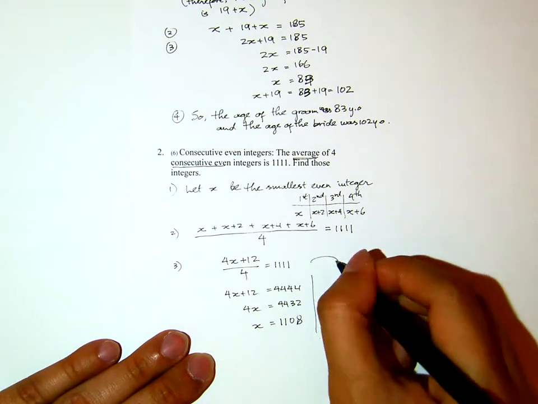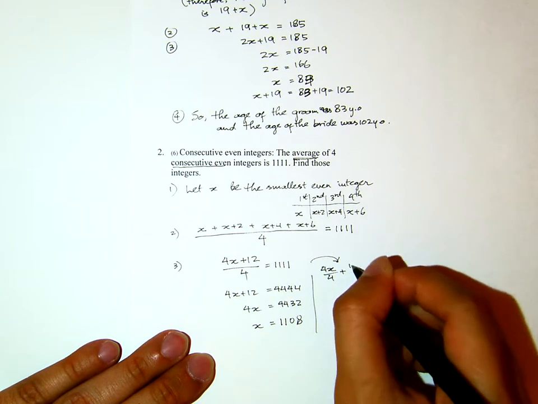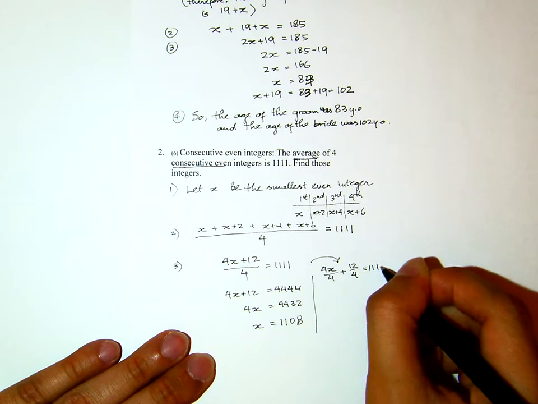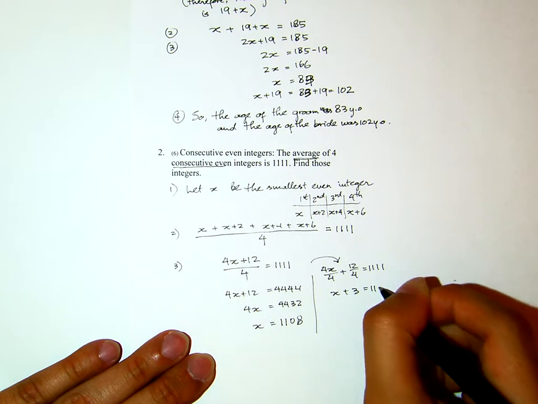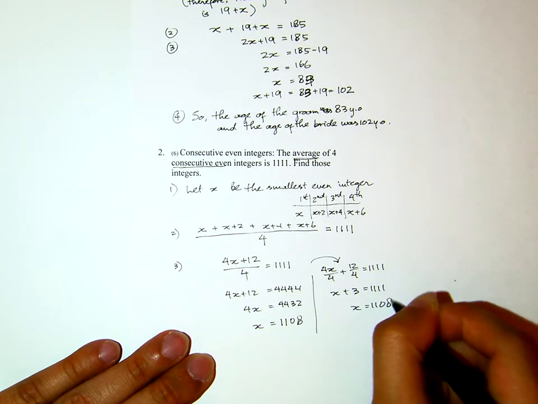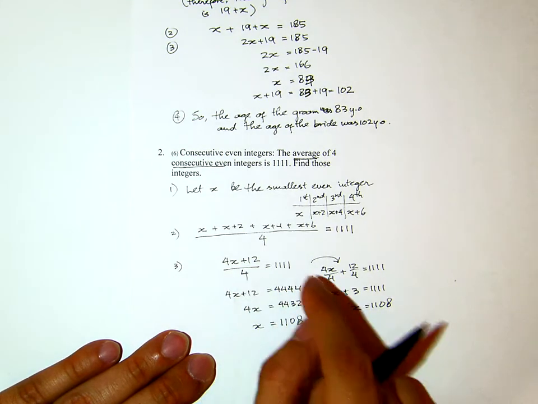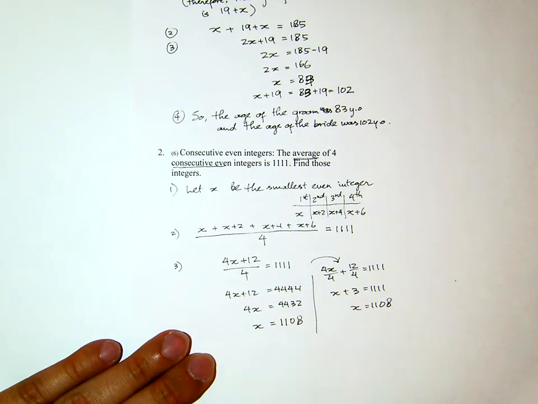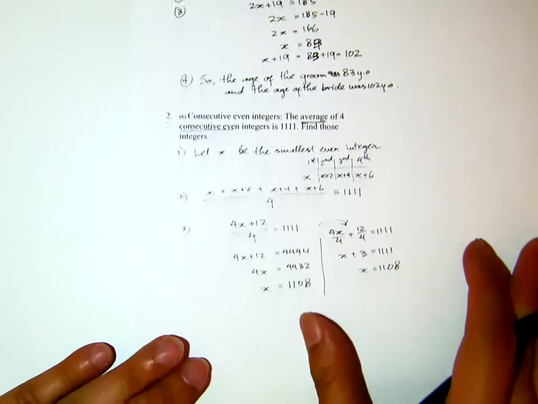Now another way, you split them. It's 4x over 4 plus 12 over 4 equals 1111, and then x plus 3 equals 1111. Therefore x is 1108. You can do either way, but this is a more general case. You can always multiply by 4 to get rid of the denominator, right? The one on the right hand side happens to work, not all the time.